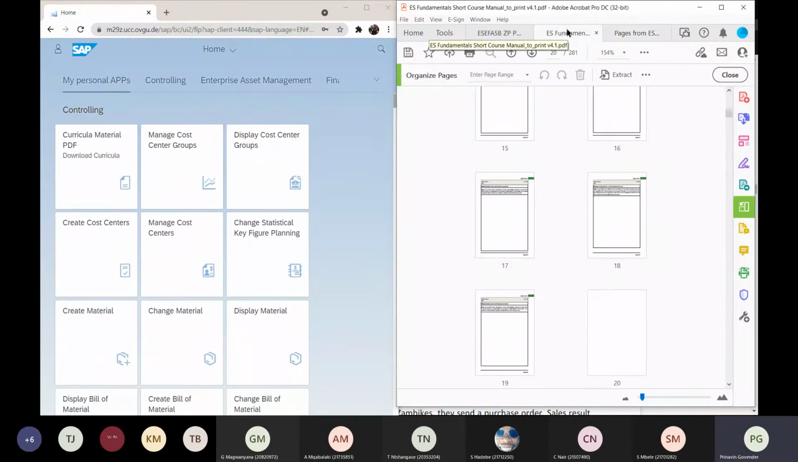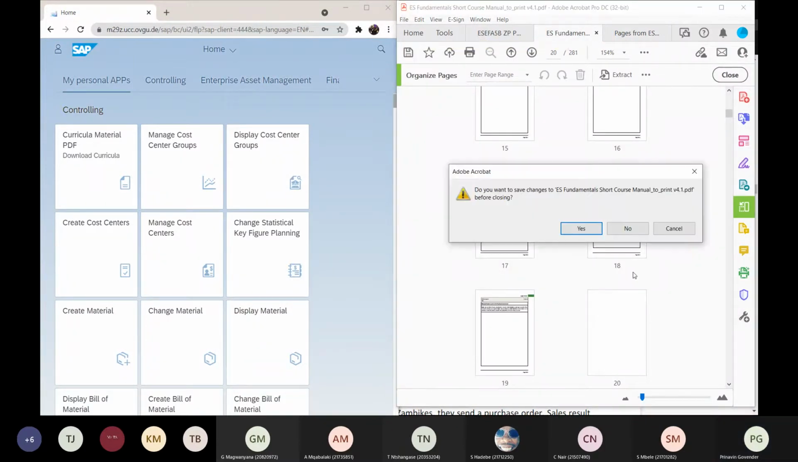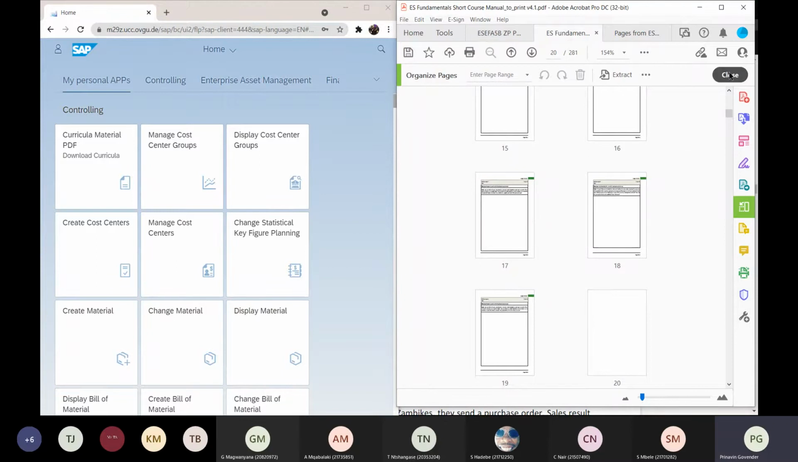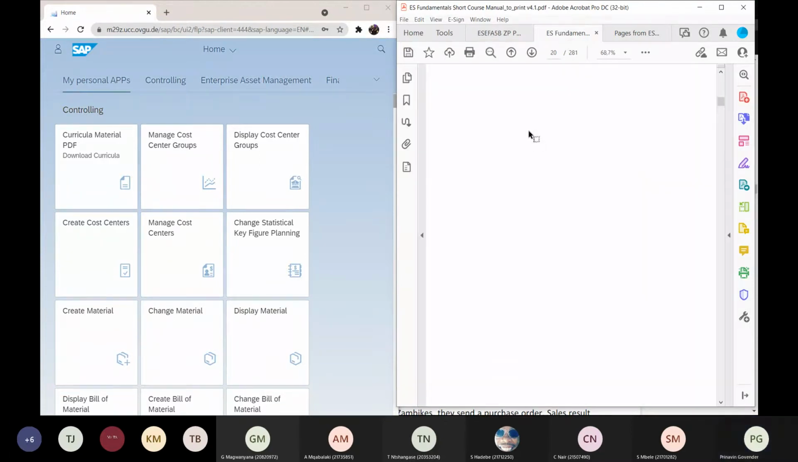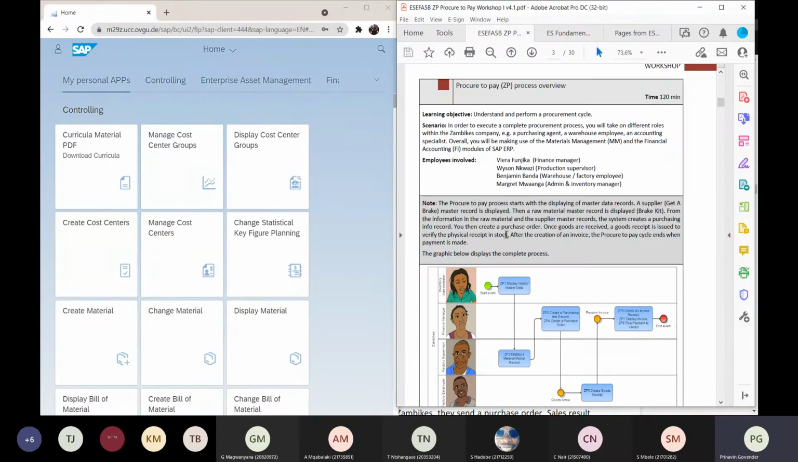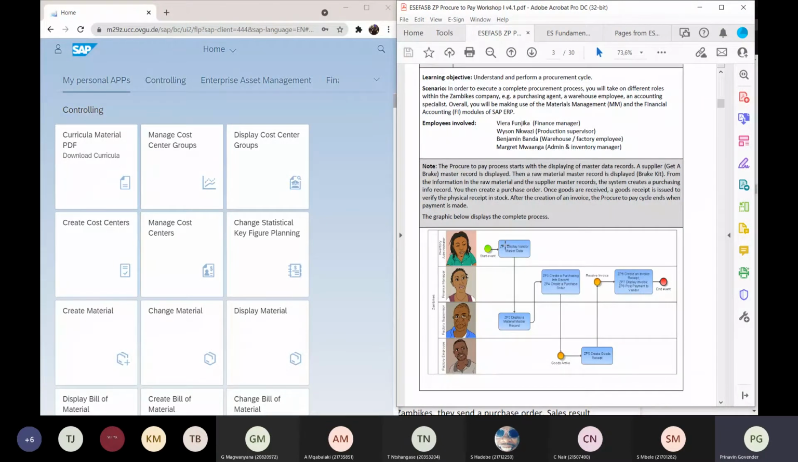Right? So I don't need that. Cancel, close. I've got to make this a little bit bigger. Where are my glasses? Right. So here's the event that takes place with the inventory administrator. She wants to display the master data,